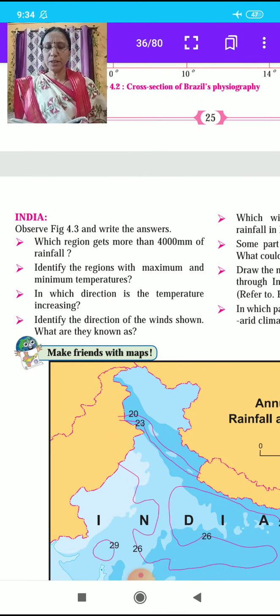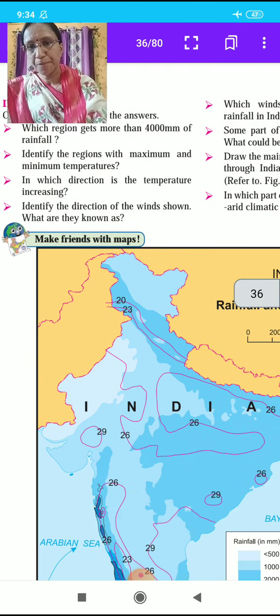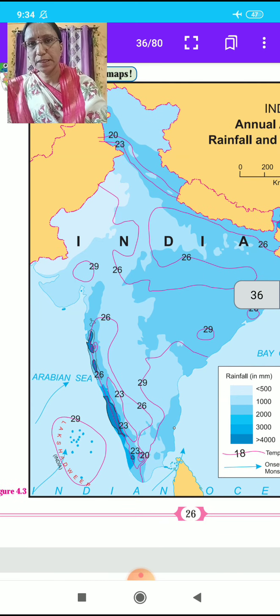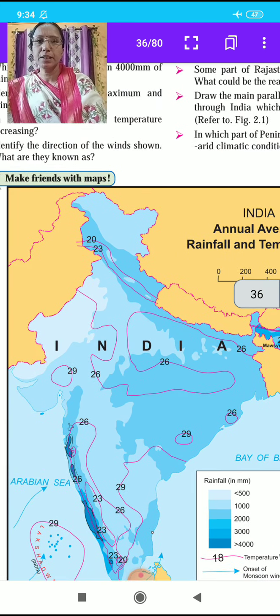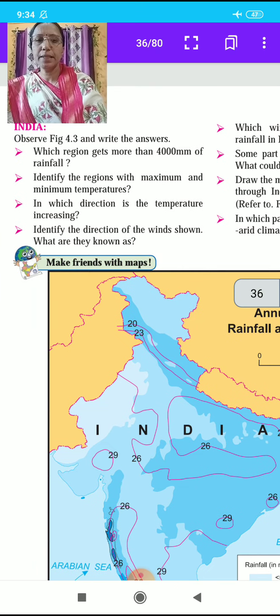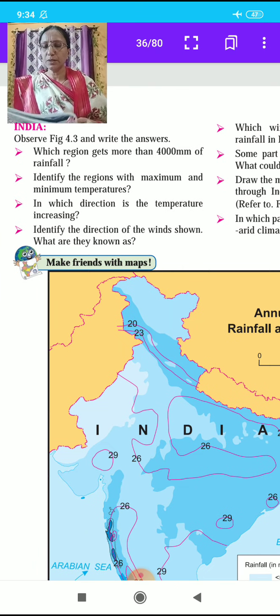India. Figure 4.3, write the answer. With the help of the figure 4.3 map of India. This is figure 4.3, India annual average rainfall and temperature. You observe the map and write the answers to the questions in your notebook.